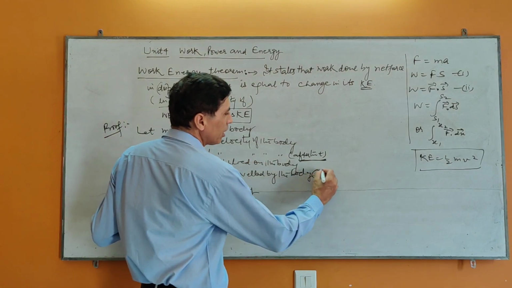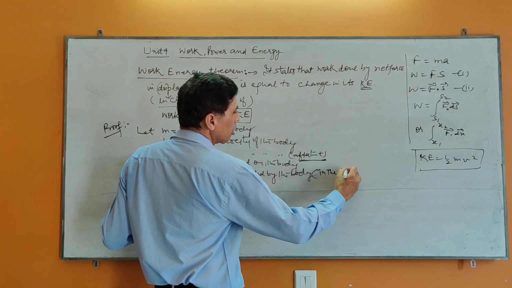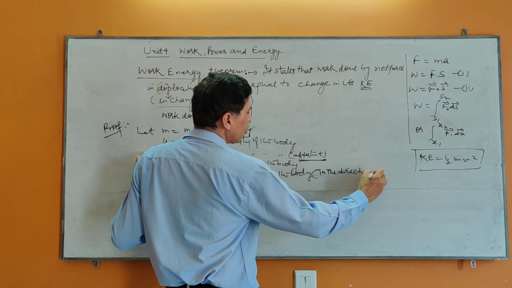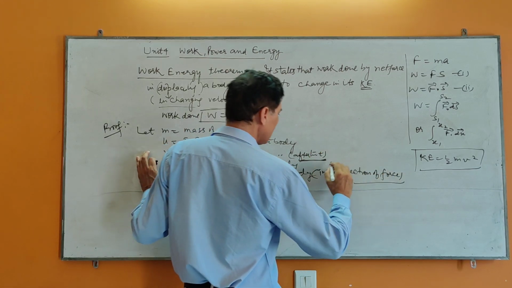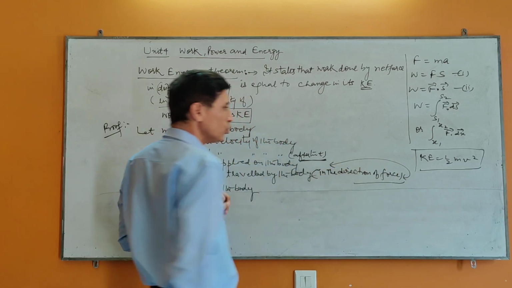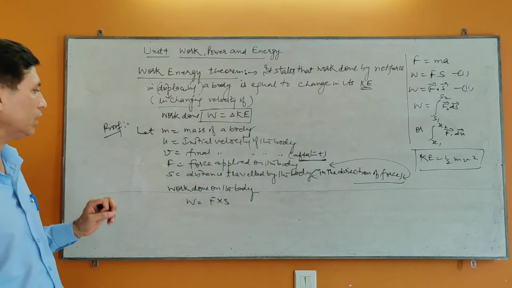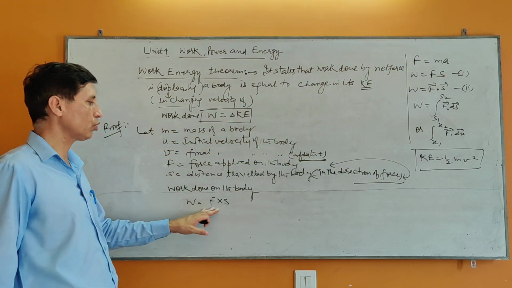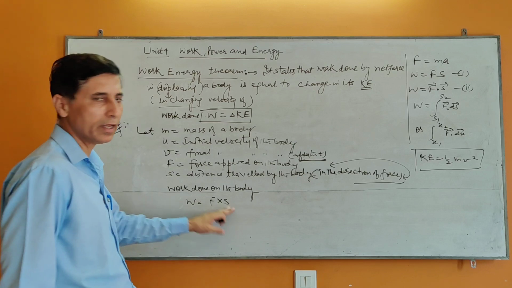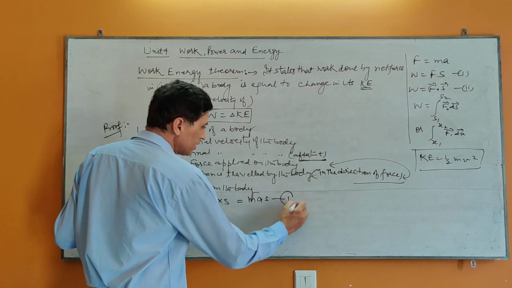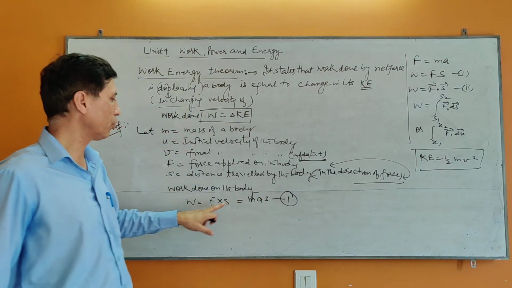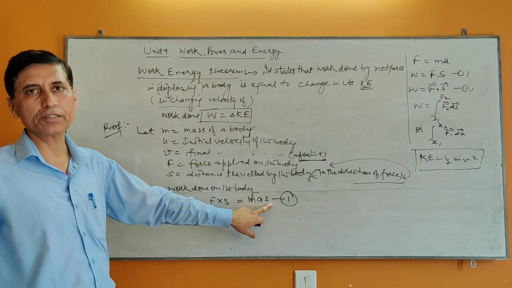In which direction? In the direction of force. Means force and displacement both are in the same direction. We assume that force and displacement both are in the same direction. So work done W is equal to force into displacement, and it is equal to m into a into s. Let us say equation number 1. Force is equal to mass into acceleration, into displacement.